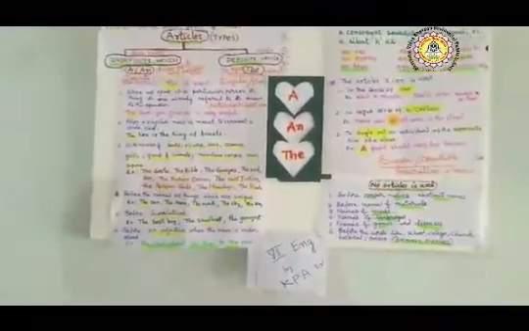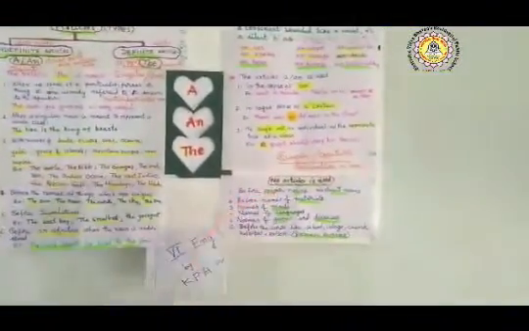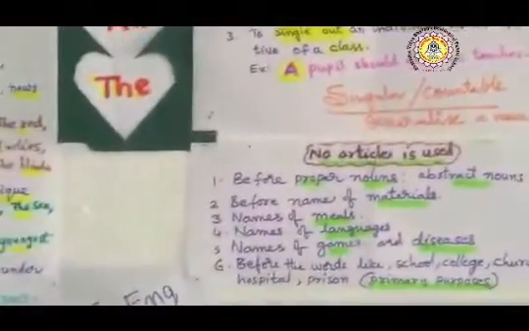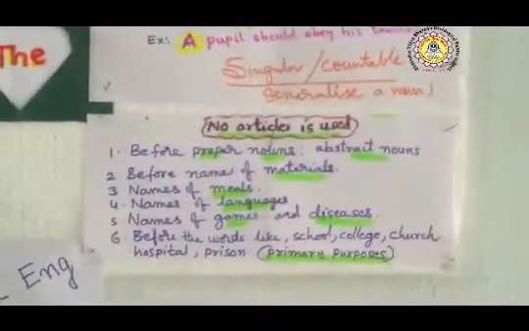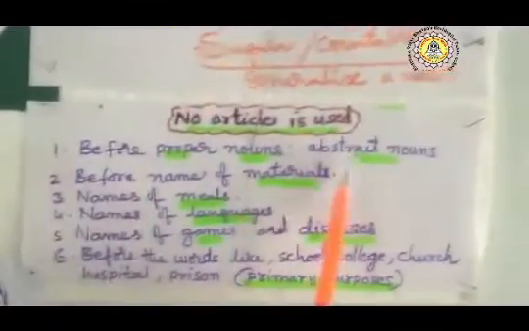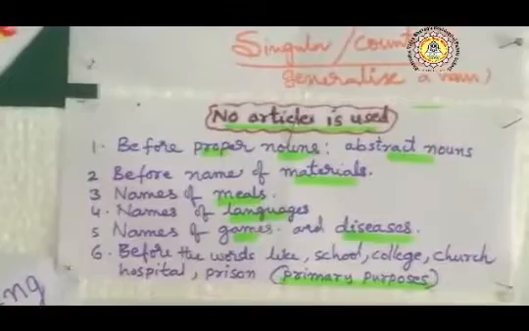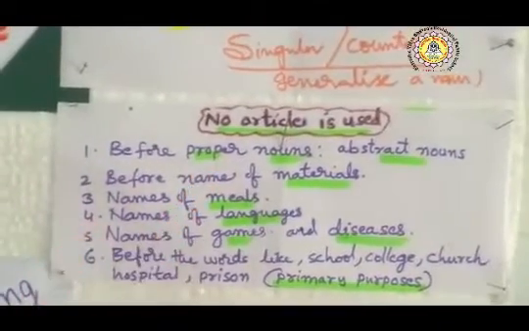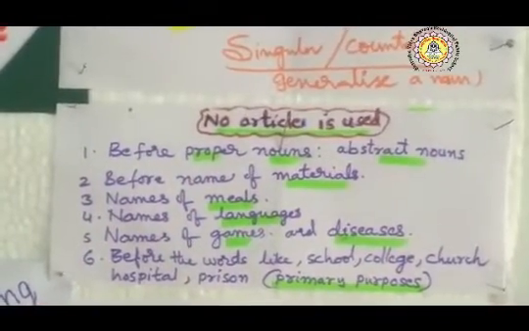Now, some exceptions are there where no article is used. You should not use any articles before proper nouns and abstract nouns. Proper nouns means the names of countries.